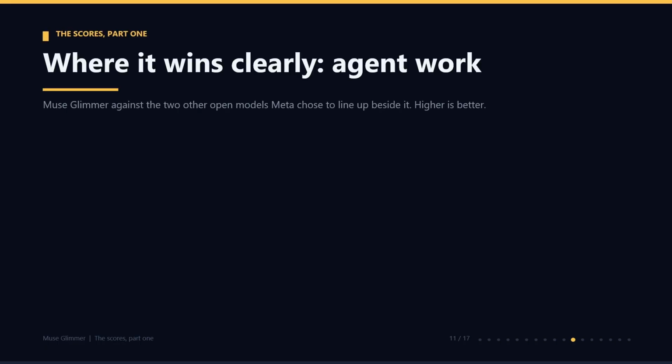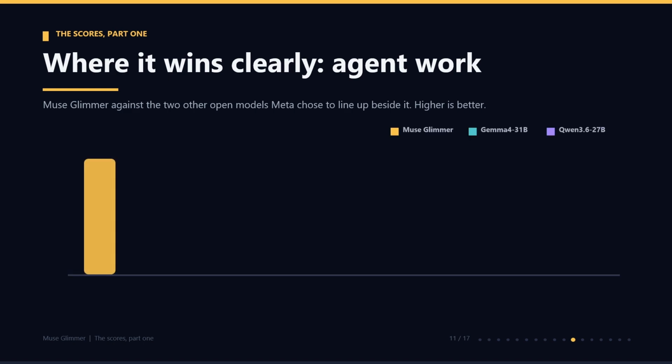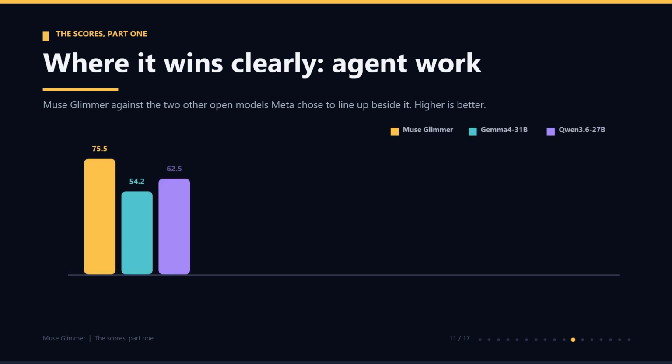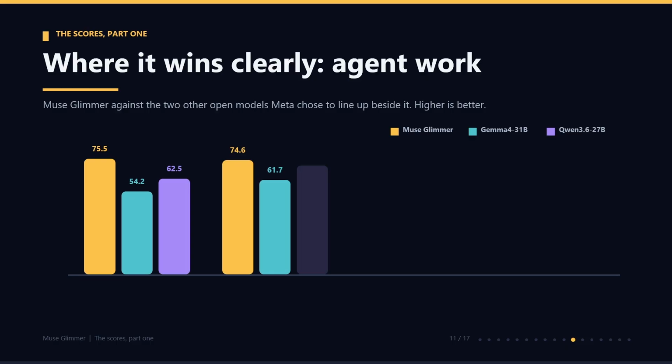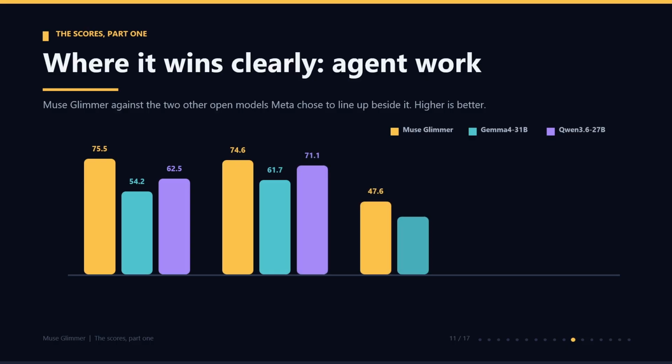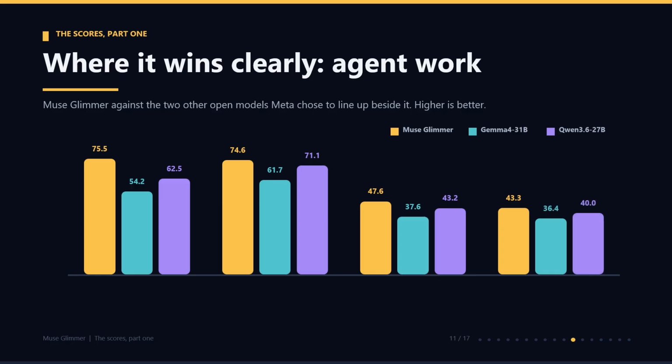Now, the score. Let's see how good it really is. Meta compared it against two other open models of a similar size, Gemma 4 31 billion and Qwen 3.6 27 billion. Higher is better on all of this. The first slide is where Muse Glimmer wins clearly, and it is all agent work. On MCP Atlas, which tests tool use, it scores 75.5. The next best was 62.5, that is a 13-point lead. That is a big gap.